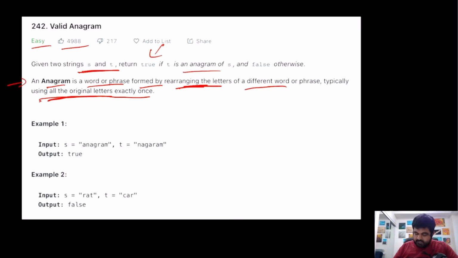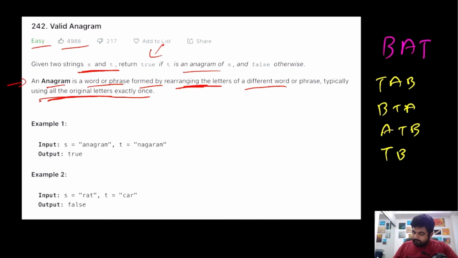So if we try to understand it with an example, suppose we are given a word like bat. So this is the original word. If we just rearrange all of these b, a and t in some other format and keep all of them in the same number of occurrences they are already present, we can make words that look like tab, bta, atb, tba, and so on and so forth. So these are all actually anagrams of this original word bat. And how can we identify that? We can identify it because the number of occurrences of all the characters is the same even in the anagram letters as well.